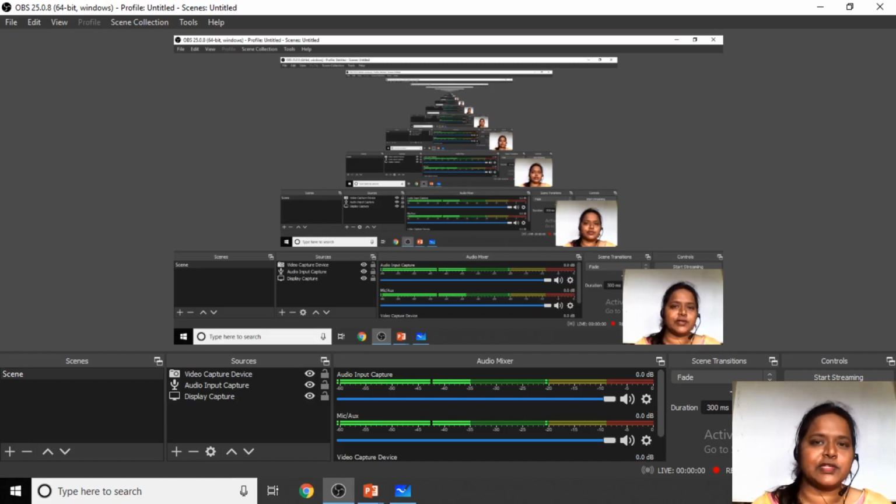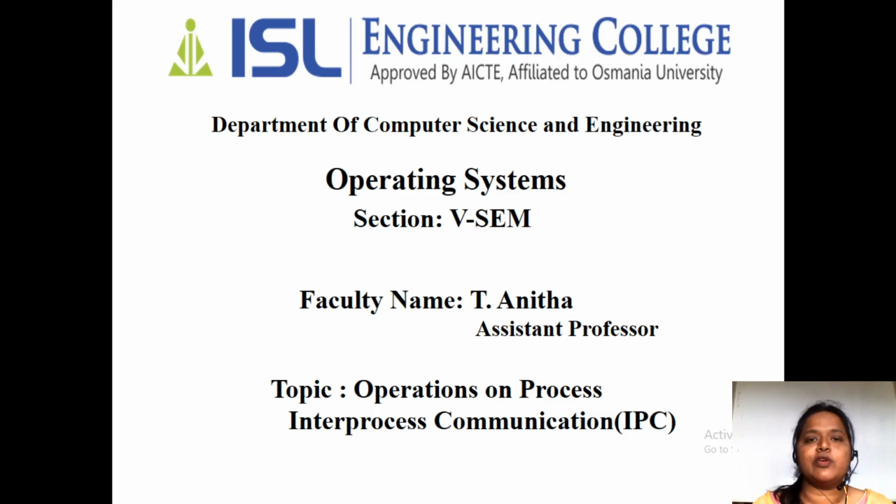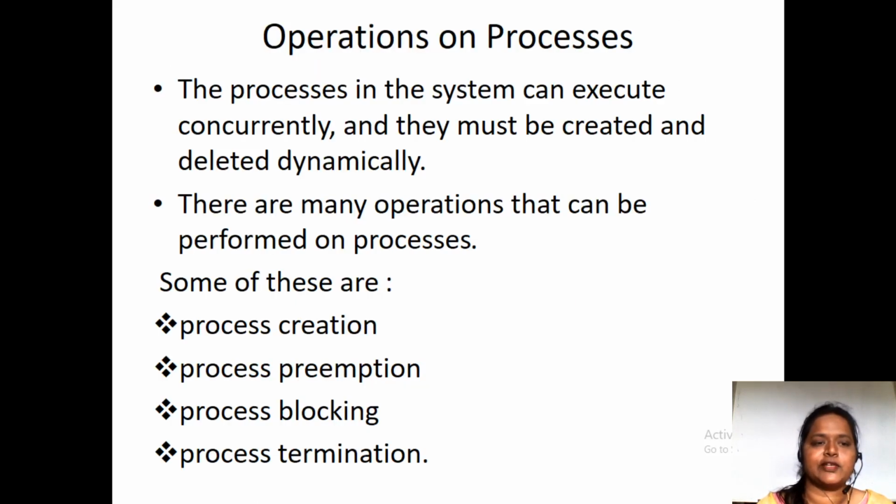Today, we'll be going to discuss what are the operations that are going to be done on a process, and the second topic is IPC, which is nothing but inter-process communication. Fine, today we'll be going to look at these two topics. So what are the operations that can be done on a process, and the second one is inter-process communication.